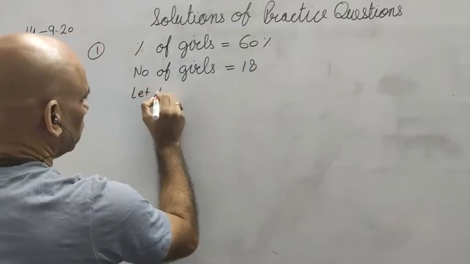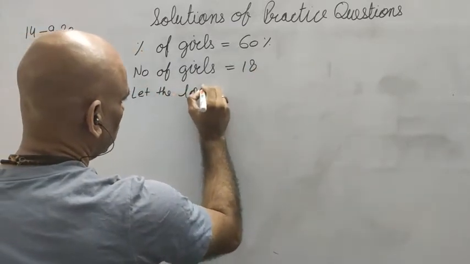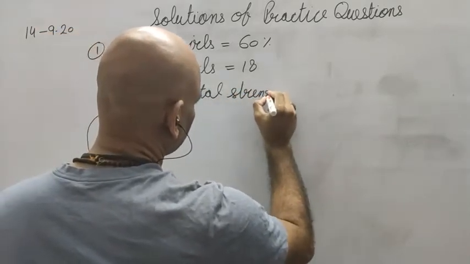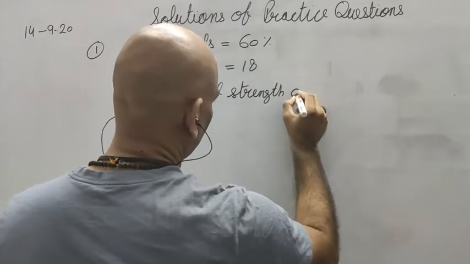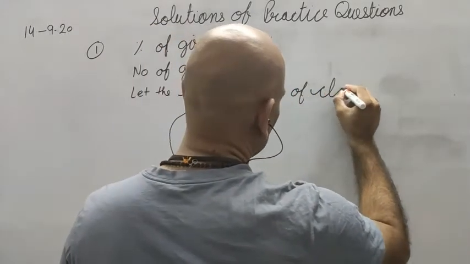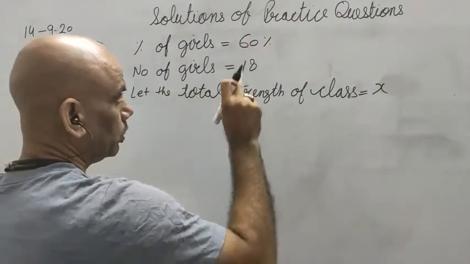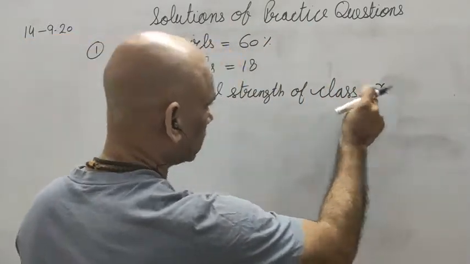Let the total strength of class be equal to x. So 60% of this x is 18.